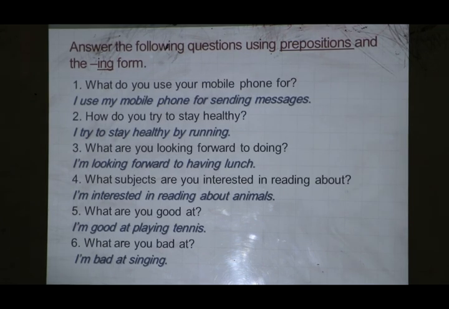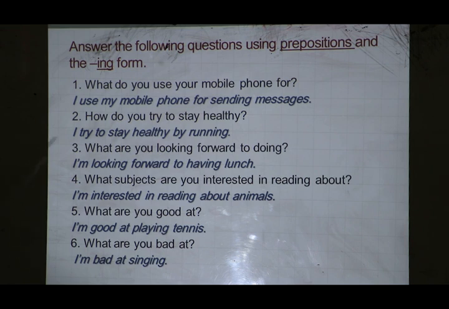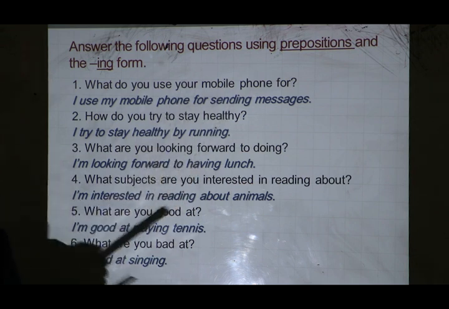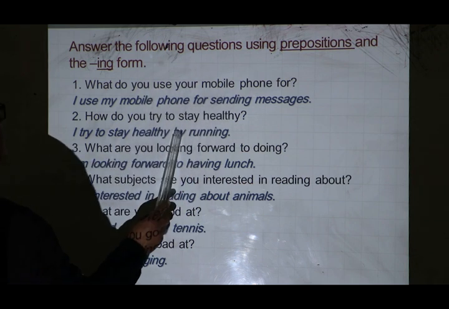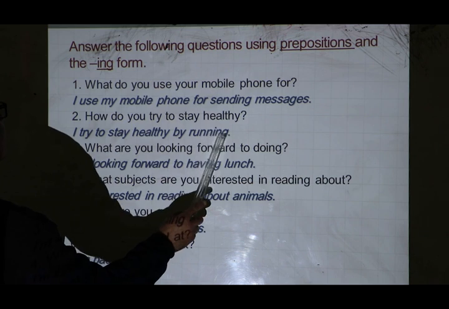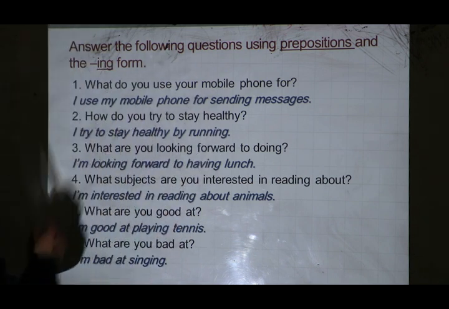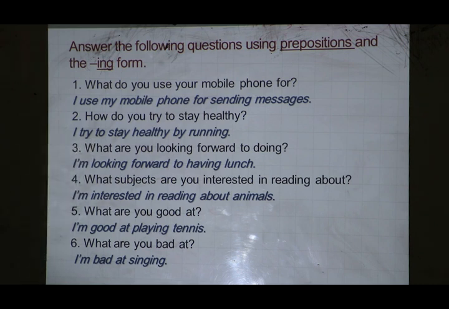Now, in all these sentences, in the answer we use a preposition plus ing: for sending, by running. In the first example and the second example, as you can see, we use for and by.